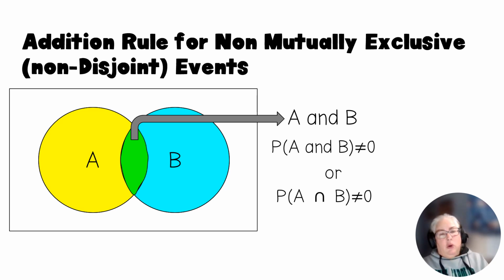Now, if they are not mutually exclusive, that means that the circles overlap. And I want you to notice that I've got a little green part right here. So I just want to take 3 examples. All right. Let's say that on the left side, I have animals. Okay. And here are my animals. I want a bird, a bear, and a beagle.